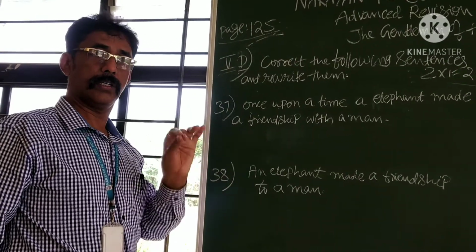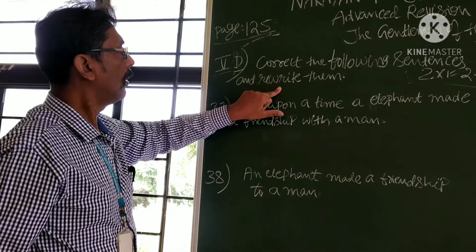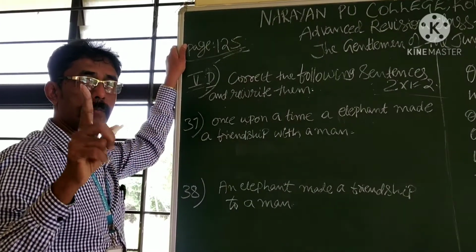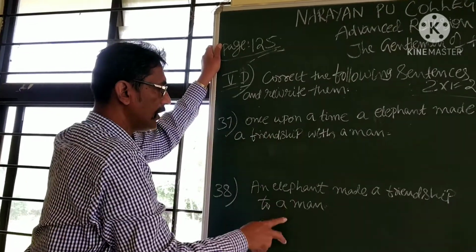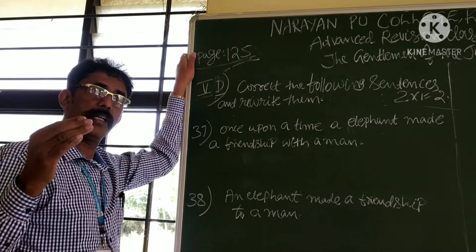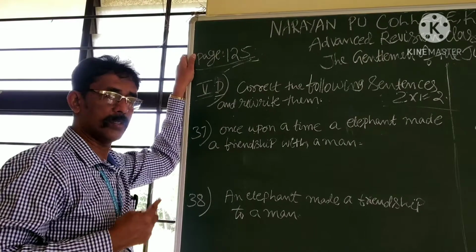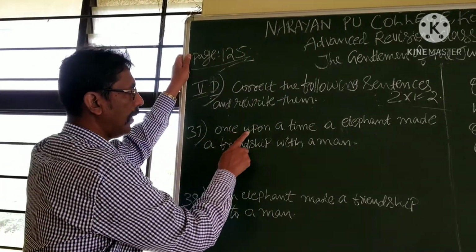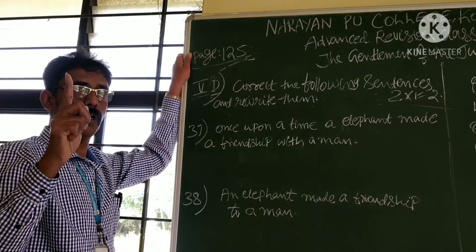What we should judge, first of all, is this: "Correct the following sentences and rewrite them" means surely there will be one mistake, one error, one fault in the sentence. There are two sentences, one mistake in this sentence, one mistake in that sentence. Without reading the textbook, it is highly impossible to find out the mistakes in these two sentences. Indeed, it is why we must read. See, "Once upon a time, an elephant made a friendship with a man." One word is wrongly given.